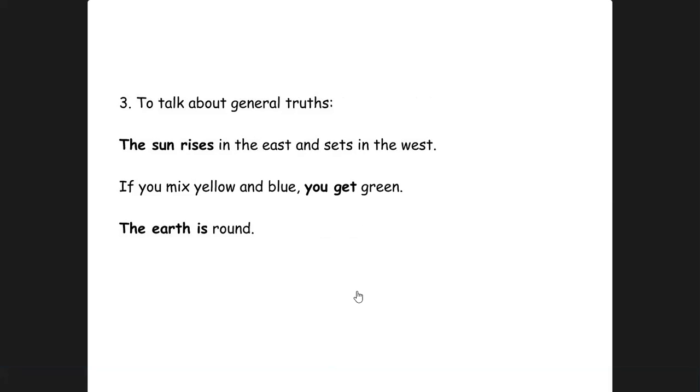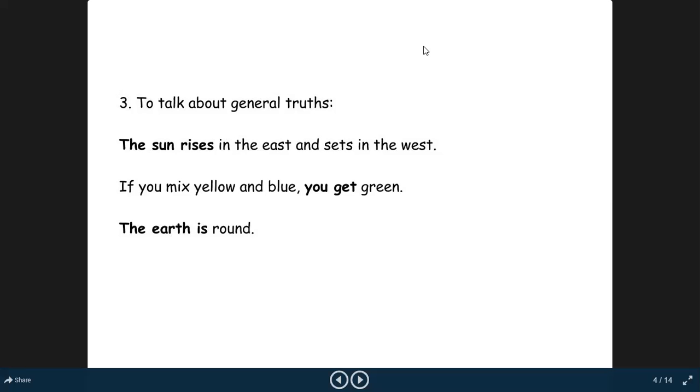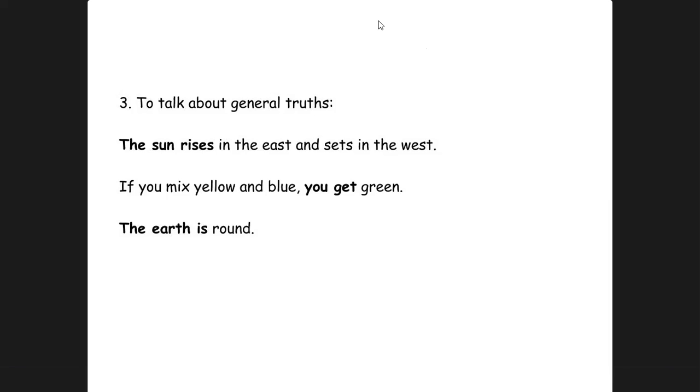These universal truths or scientific facts, like 2 and 2 makes 4, honesty is the best policy. 2 and 2 makes 4 is a sentence of simple present tense. In this way, we express universal facts and universal truths.